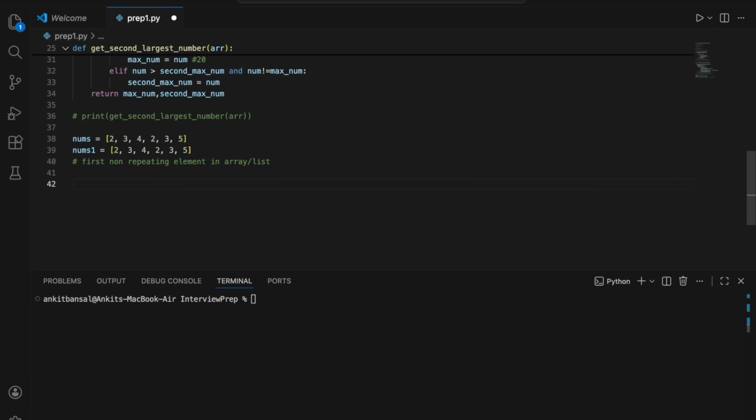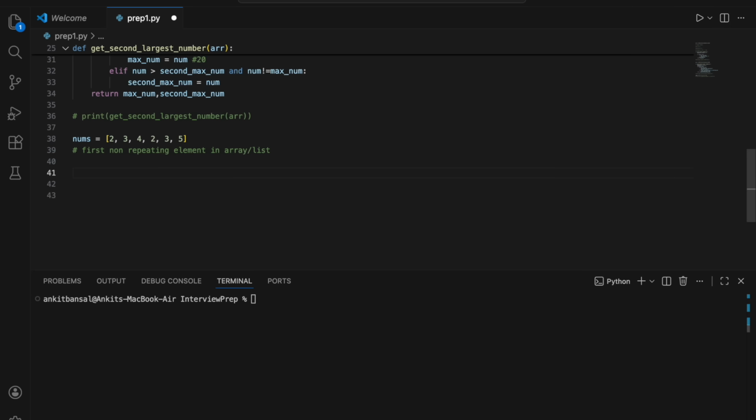So what we will do, let me remove this now. I don't need two arrays as such. So what I will do is get the frequency of each element first. That is, how many times 2 is there, how many times 3 is there, how many times 4 is there. Once I have that frequency, then I will check from this array which is the first element whose frequency is just 1, right? So let's go step by step.